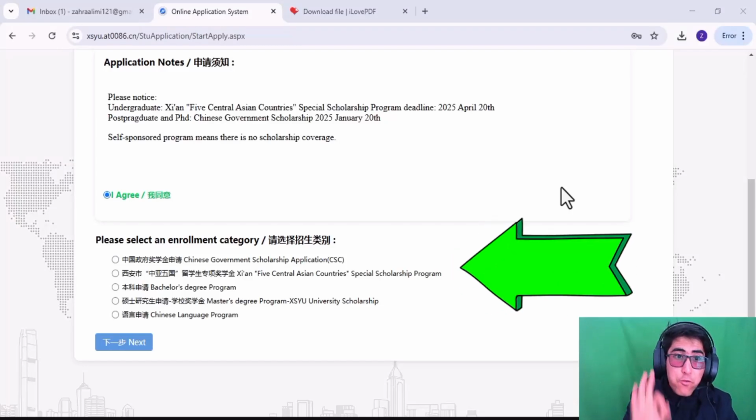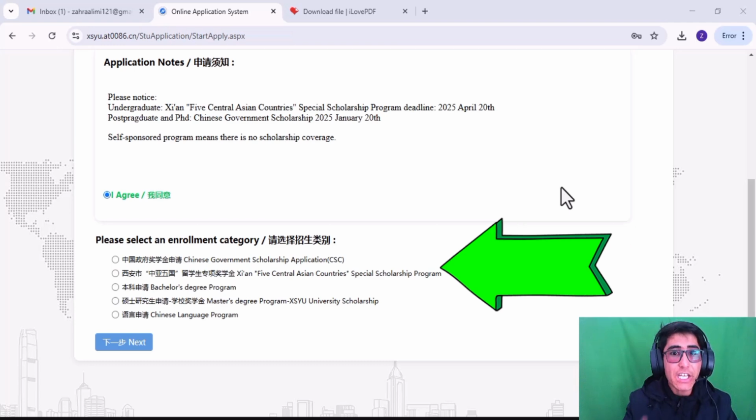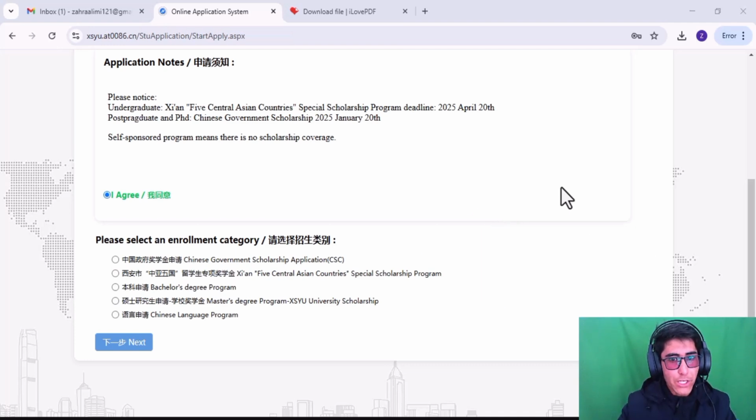CSC Scholarship, full Bachelor Scholarship and full Master Scholarship in Xian University for 2025. Just, the deadline is near. Just click and have registered and get the full scholarship from Xian University. Just see how you do it.